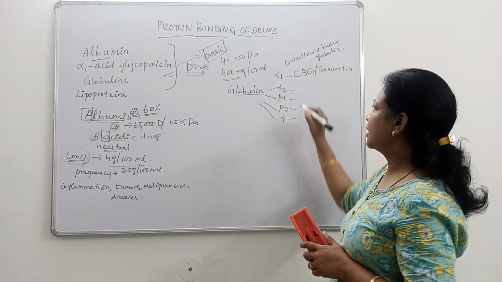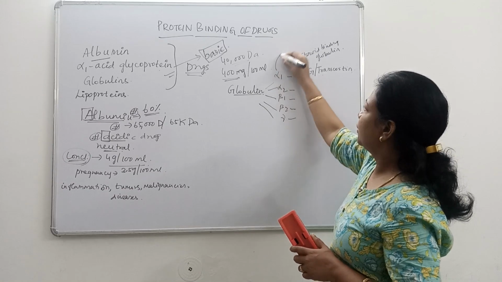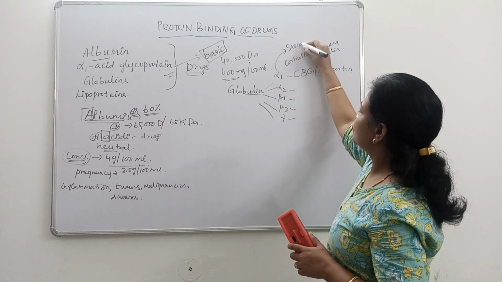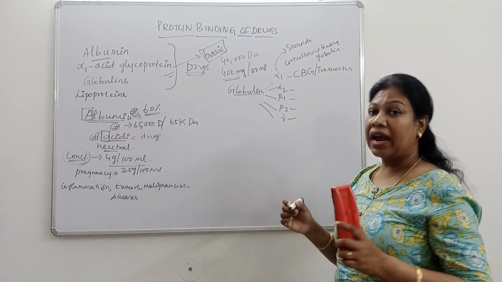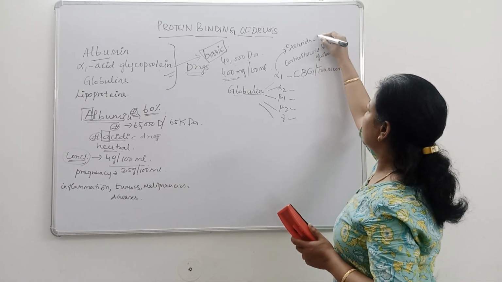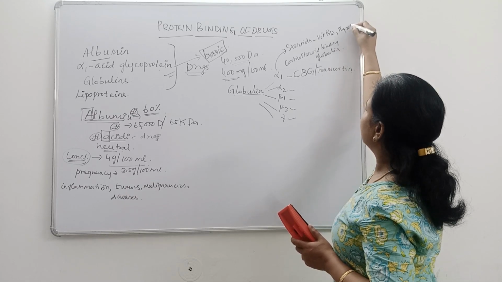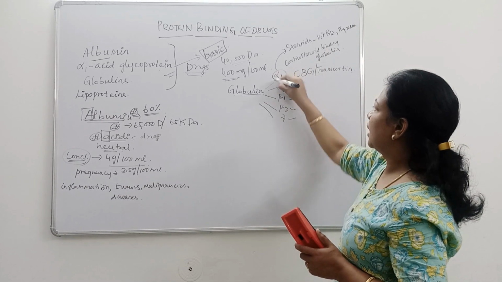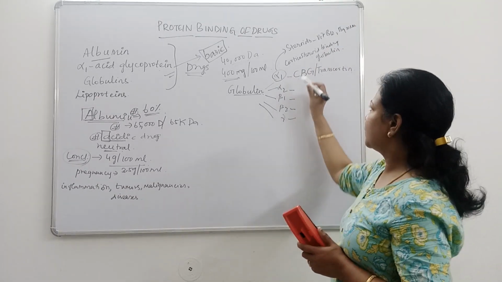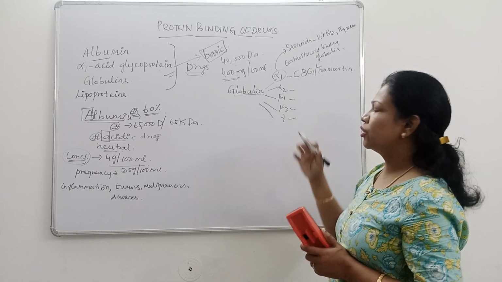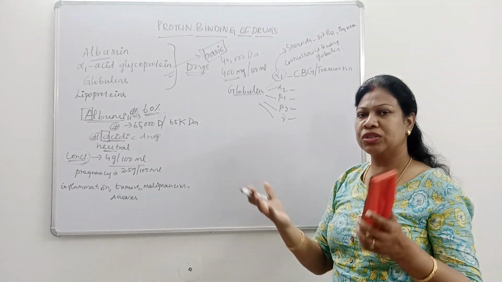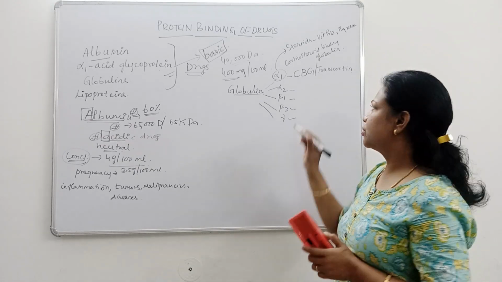Now the significance of alpha 1 is binding of drugs like steroids. Steroids and steroid-like compounds such as vitamin B12 and thyroxine will bind with this alpha 1. That's why it is known as corticosteroid binding globulin, because this globulin is responsible for binding of corticosteroids.